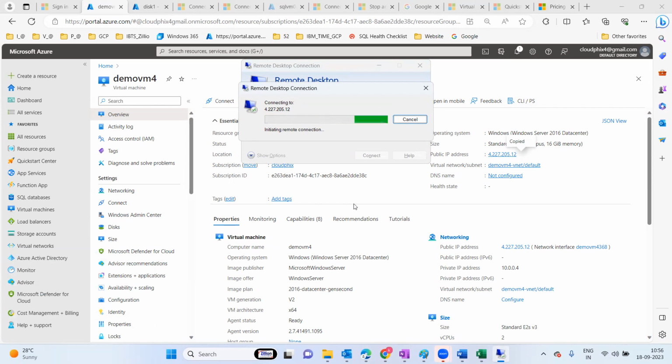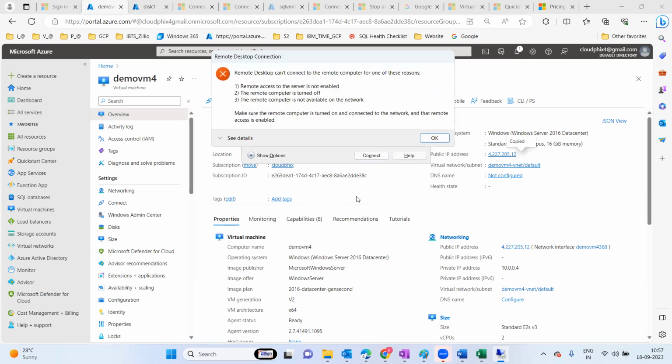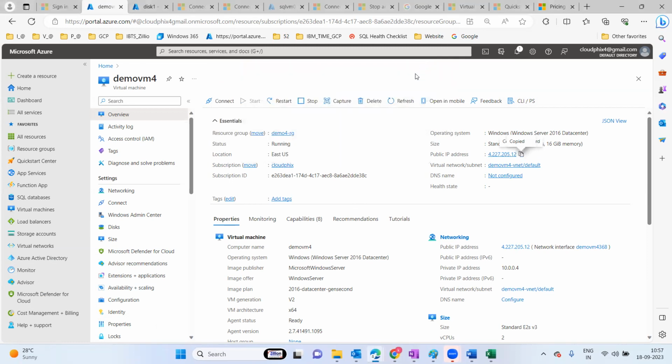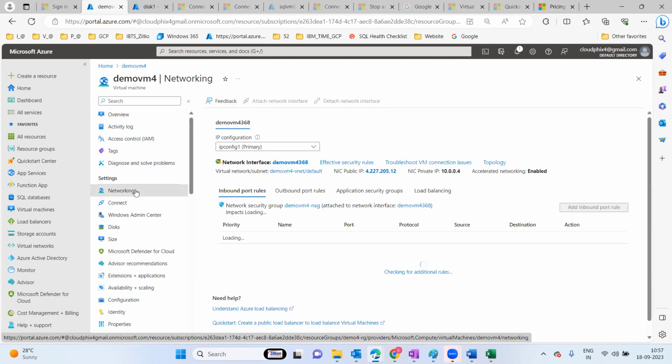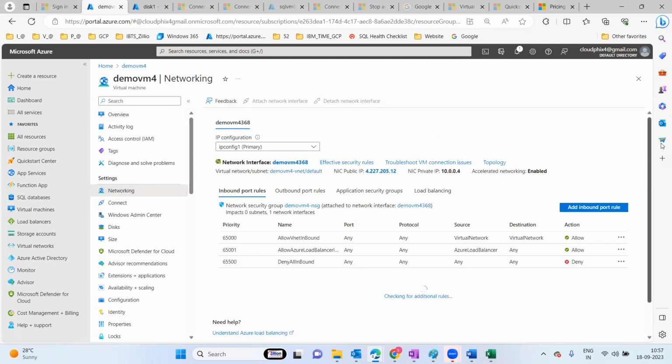This is a frequent issue which we normally face, but it is a very easy step to resolve. Not only for VM allocation. So this is what we expected: remote access, remote computer off, and remote computer is not available. What we need to do in this case is simply go to the networking option. I haven't discussed networking yet, but we will have a detailed discussion.